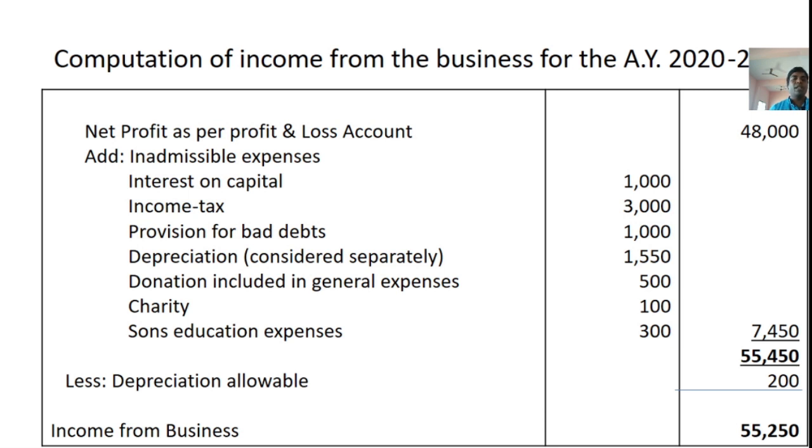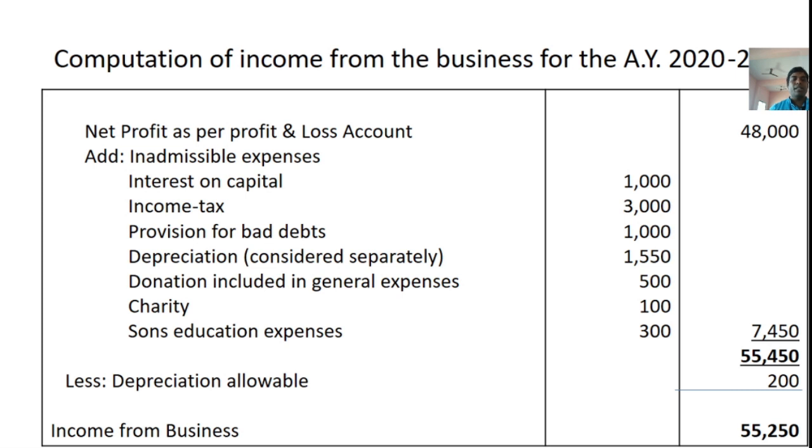Incomes related to other heads are like profit on sale of assets, income from house property, interest on debentures, interest on government securities, interest on bank deposits, winnings from lotteries, winnings from crossword puzzles, winnings from horse races, winnings from betting and gambling, etc. These are the incomes which are chargeable under other heads. If these incomes are credited to the profit and loss account, such incomes are deducted.